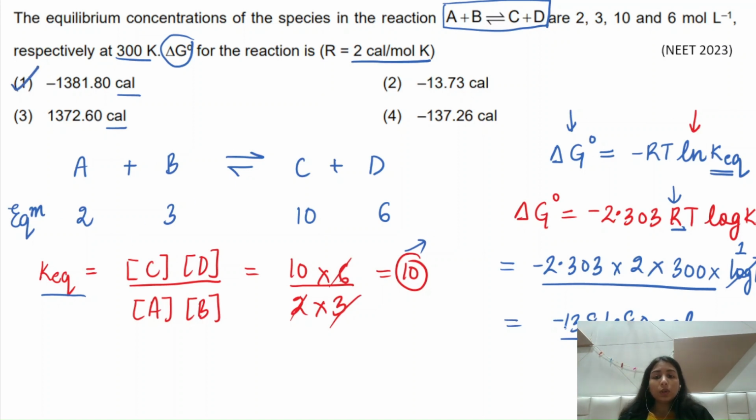So here you need to take care of the fact that the minus sign is in the formula itself. So you must remember this formula very carefully. And the second thing is that in order to convert ln into log, you must multiply it by the factor of 2.303. Right? So keeping in mind all the units, you can easily find out this value, which will come out to be minus 1381.80 calories. So that is going to be your answer.